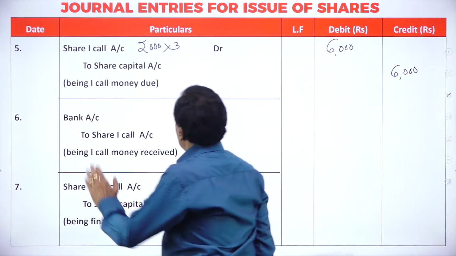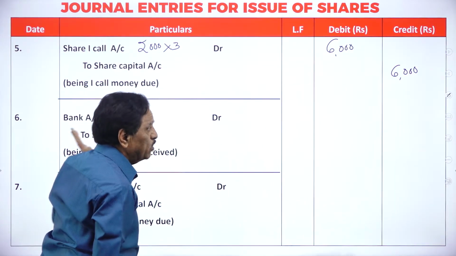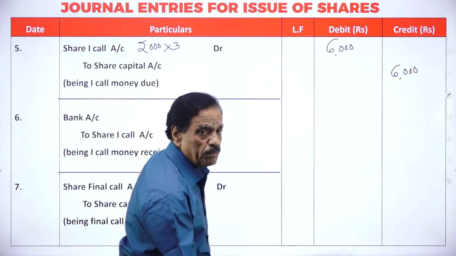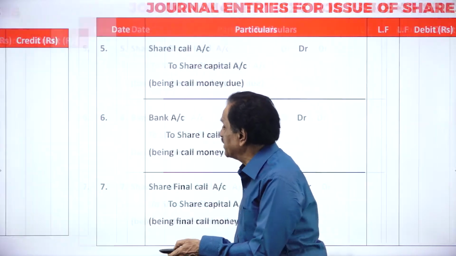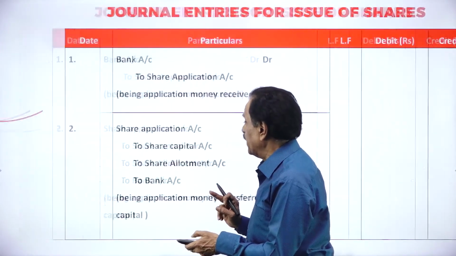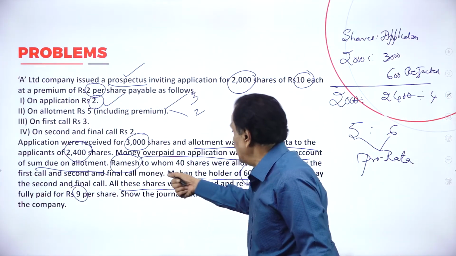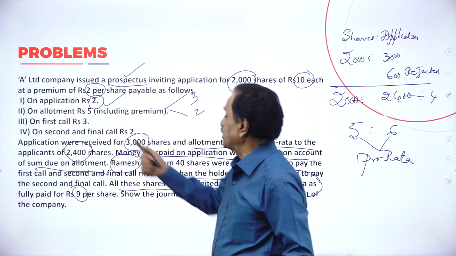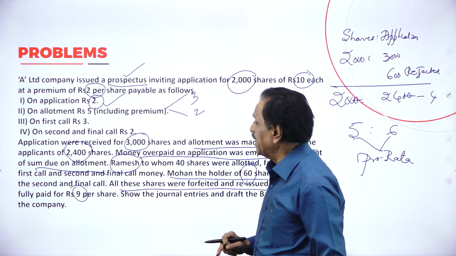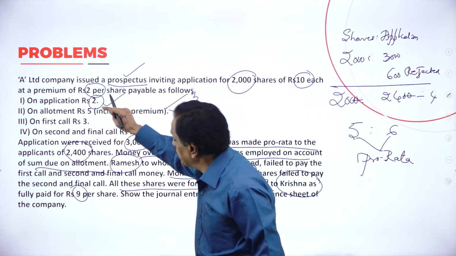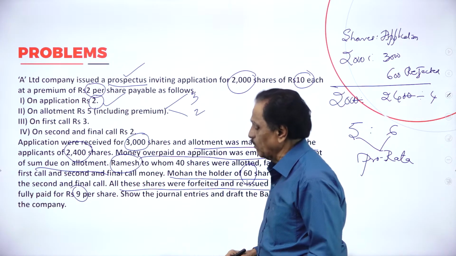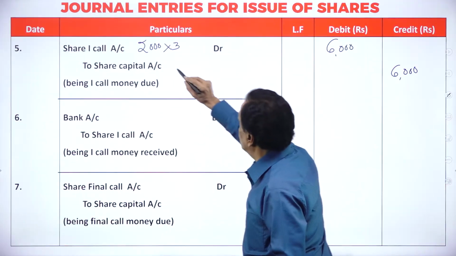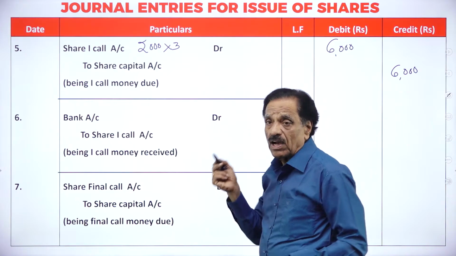What's the entry? Share first call account debtor to share capital account. How much money is it? 6,000. Who fails to pay now? Ramesh, who holds 40 shares, fails to pay the first call. What is the first call money? 3. He already paid the application money. Share first call account debtor 2,000 into 3, 6,000 we have to receive.